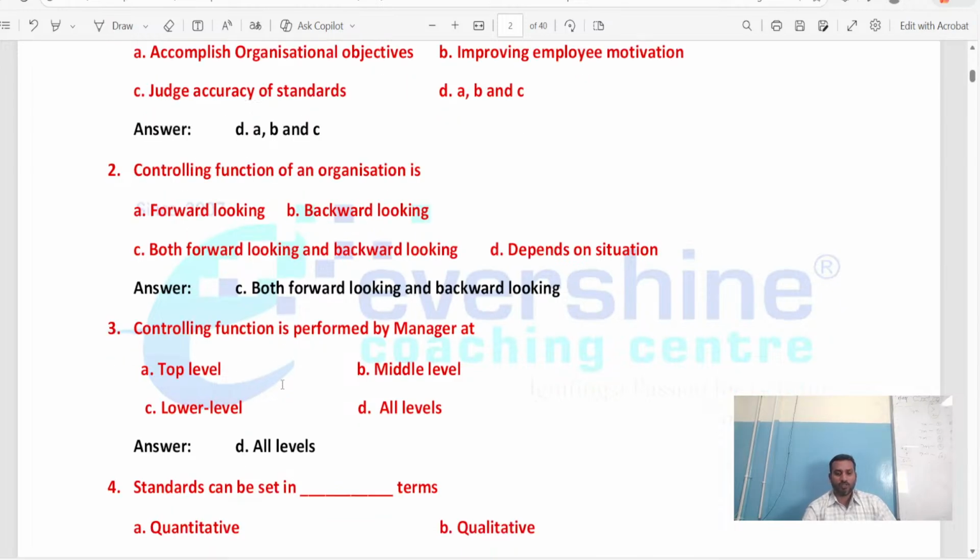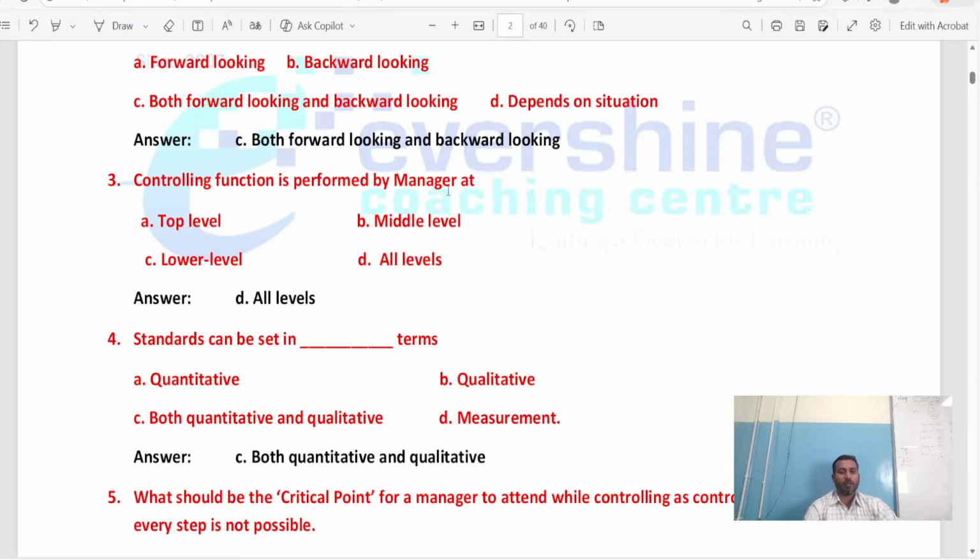Now come back to the next question, number 3. The controlling function is performed by managers at top level, middle level, and lower level. Yes, controlling is everywhere. I hope in your first chapter you remember the levels of management. Am I right? The top level management, and the lower level management. There also we have some other person who is the authority, who is controlling the department. All lower levels are controlled by one person. At the middle level, controlling is also there. At the top level, controlling is there. Everywhere we can find controlling. Nowhere in the world is there anything without controlling.